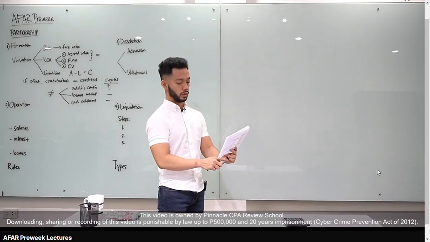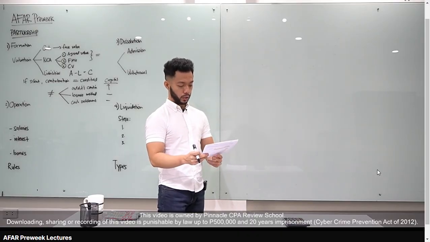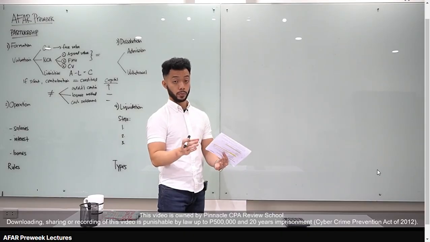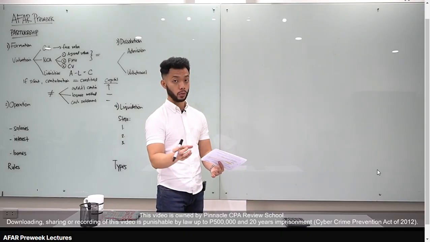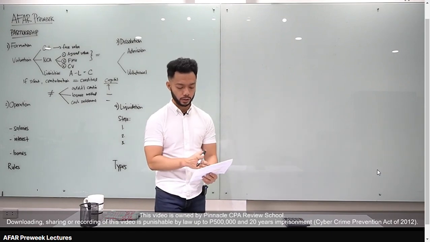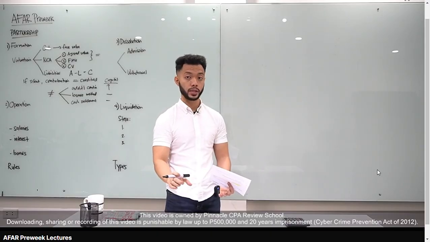Okay, so let's go to problem solving. Let's go to number 5. Basahin natin yung given. On July 1, 2025, X and Y decided to form a partnership. Their balance sheets on this date. Okay, so pag binigyan ka ng balance sheet, assume na naka-book value yan. Ang goal natin, convert natin yung book value into fair market value. Okay? So meron tayong assets dito, meron tayong liabilities and capital, and we know for partnership, capital na lang gagamitin natin sa analysis natin.